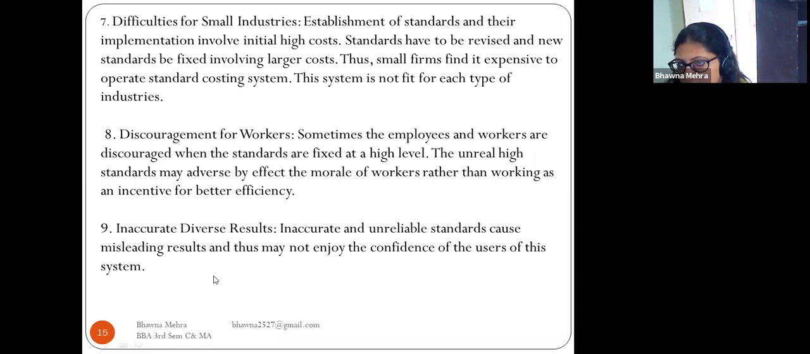Inaccurate diverse results. Inaccurate and unreliable standards cause misleading results and thus may not enjoy the confidence of the users of the system. So this is all about the limitations of standard costing.